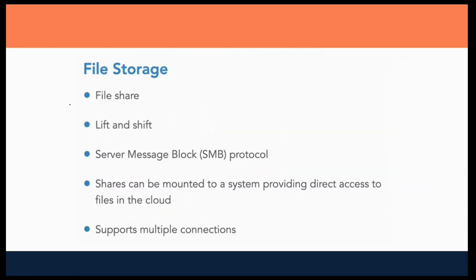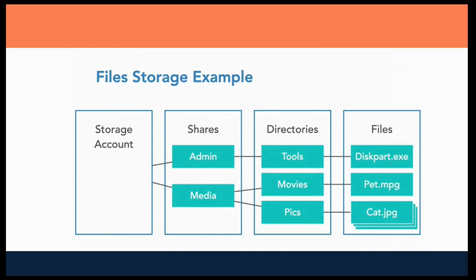The next type of storage service is file storage. We can have a shared file system in Azure where we just want to store files. If we want to lift and shift a particular file, we can go for file storage services. There are different types of file storage services provided by Microsoft Azure. One good example is accessing these file storage services via SMB. Basically it is a network share, so for a network share, we can go for file storage services. You can see this is the file storage service.